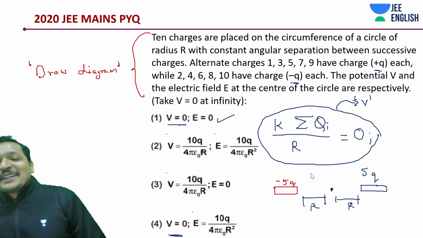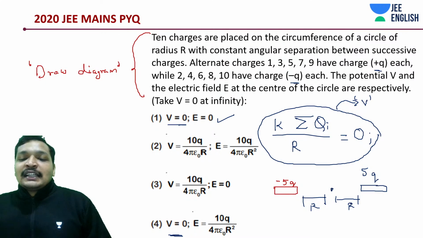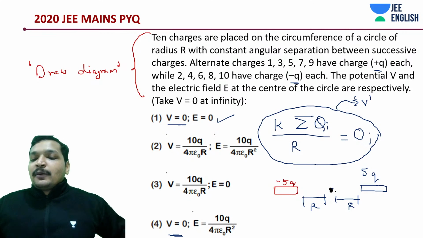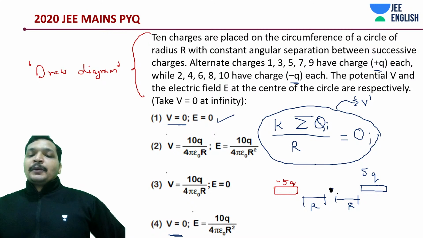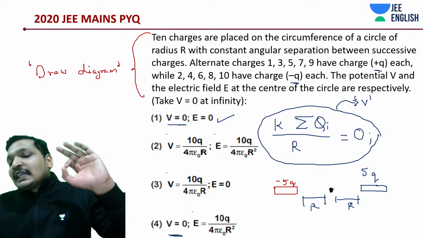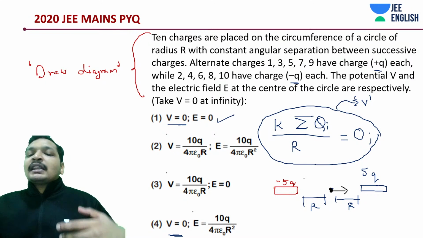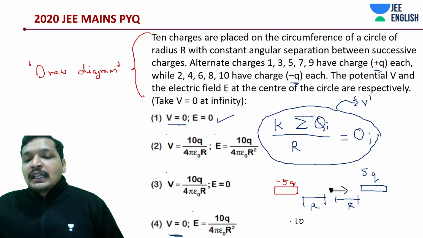Absolutely, Roshan. You're welcome. It's easy. Electrostatics is easy, students. Little lengthy, definitely, but worth it. If you understand electrostatics, you will definitely be able to solve JEE Mains problems. I've seen that JEE Mains has easy, interesting electrostatics problems. This is the case where there is going to be maximum field. How much is this going to be? You will be adding all the charges. It's going to be 10 kq by r square.